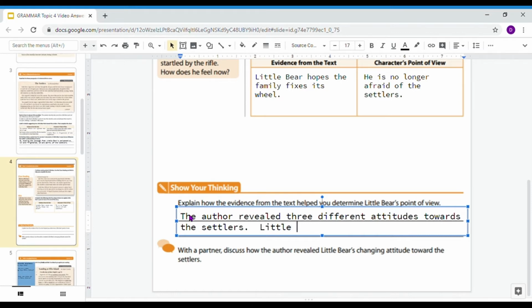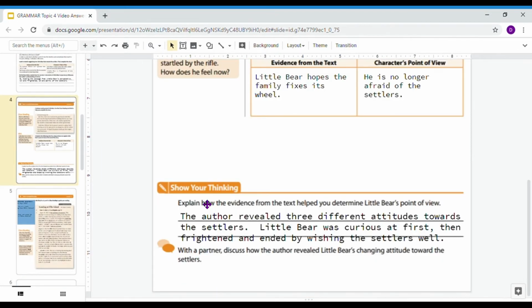Little Bear was curious at first, then frightened, and ended by wishing the settlers well. So that type of evidence is really helping us understand Little Bear's point of view.